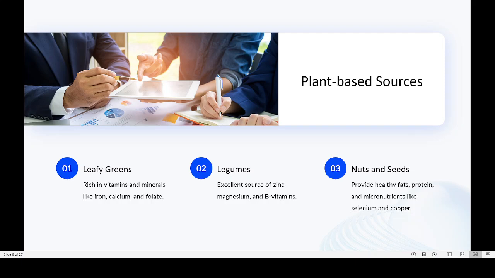Sometimes you see selenium-containing toothpaste. Copper is also not needed by the body in higher quantity. There are a number of nuts like almonds, seeds, then dates, and all these can give you micronutrients like copper and selenium.